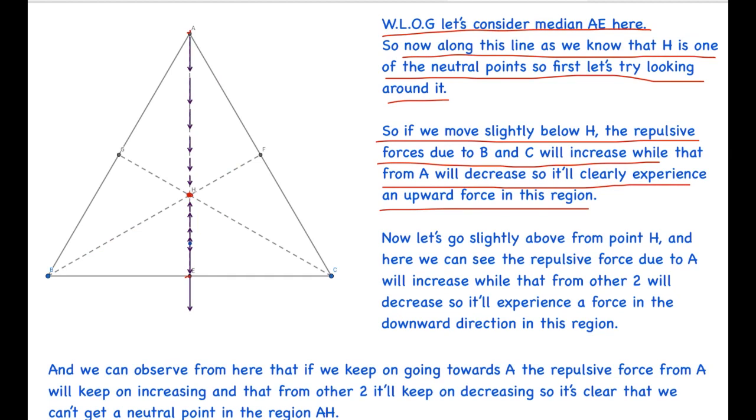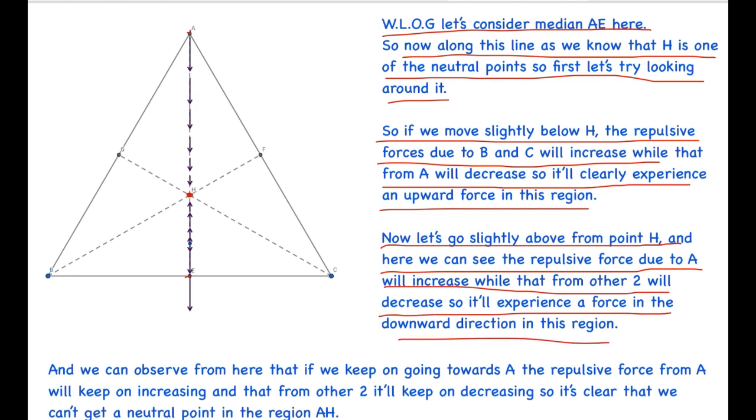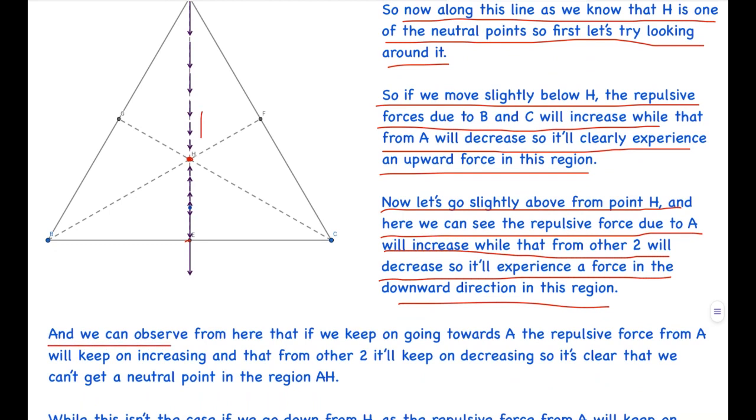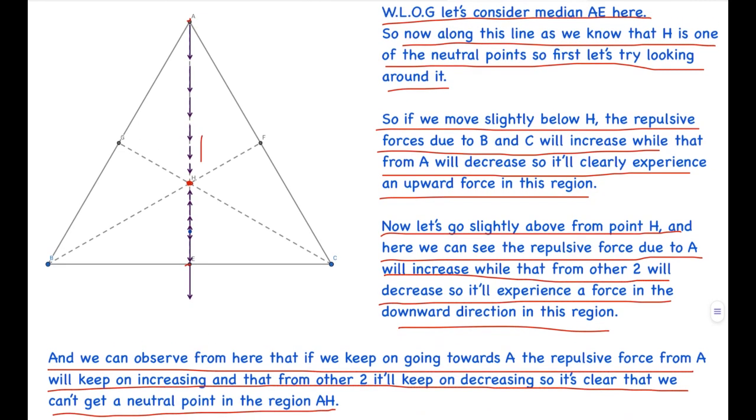Now let's go slightly above the point H, and we can see that the repulsive force due to A will increase, while that from the other two will decrease. So it will experience a force in the downward direction in this region. By similar logic, the electric field just above H will be in the downward direction. And we can observe that if we keep on going towards A, the repulsive force from A will keep on increasing, and that from the other two will keep on decreasing. So it's clear that we can't get a neutral point in the region AH.